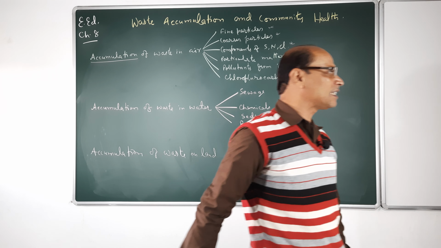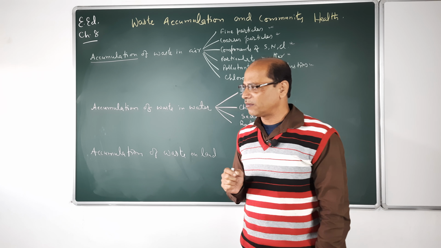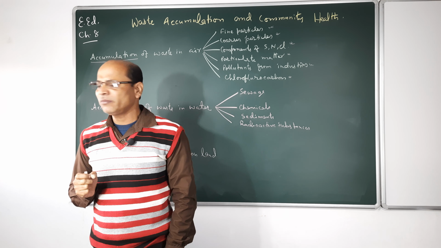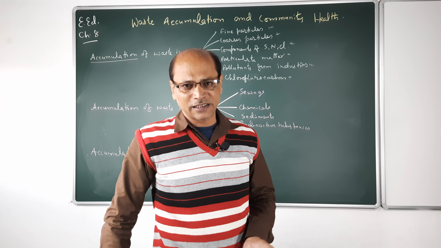What is the fine particle in air? Where does it come from? It comes from the different places where fuel burning takes place. Burning of fuel is necessary to us because without burning of fuel there is no energy released.